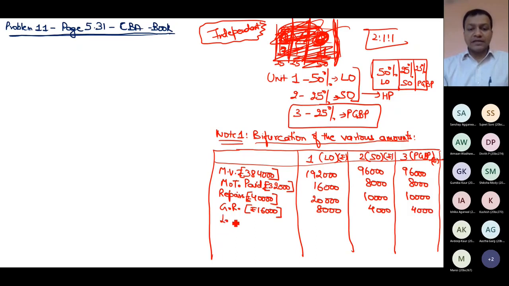Land revenue. It is an income for the government, but it is an expenditure for the assessee. 9,800 divided by 4 into 2, 4,900, 2,450, 2,450.